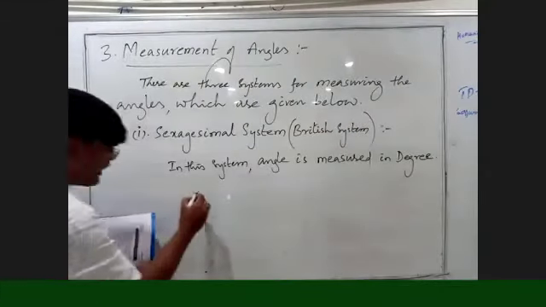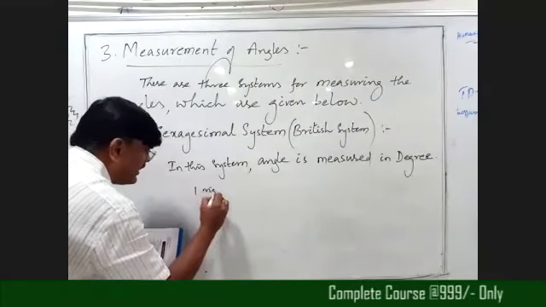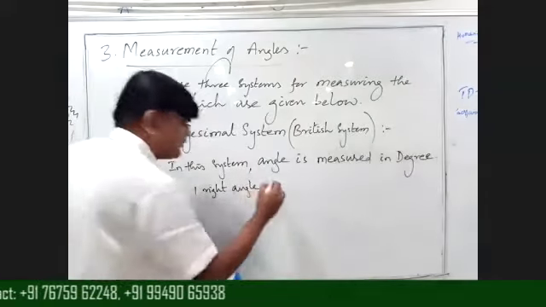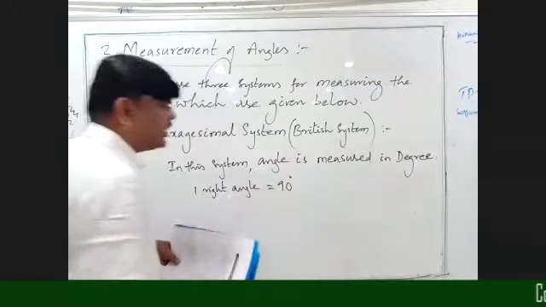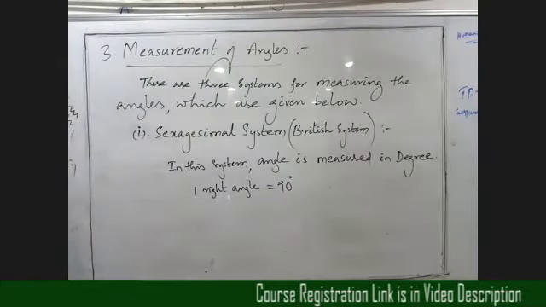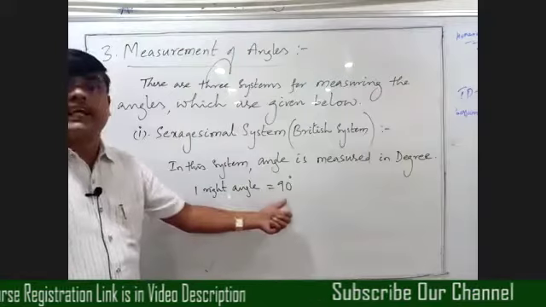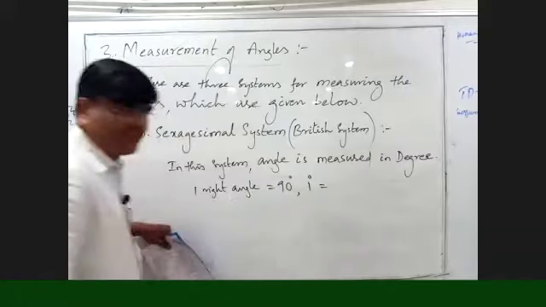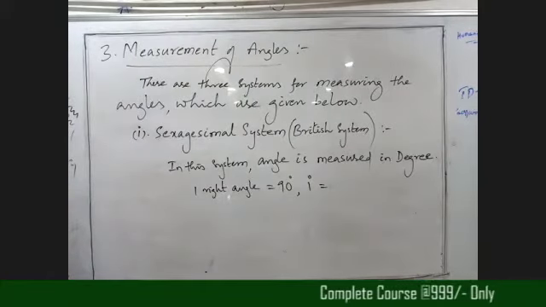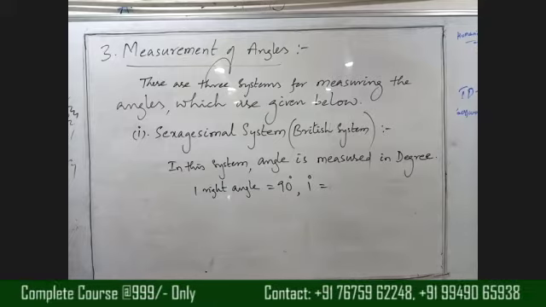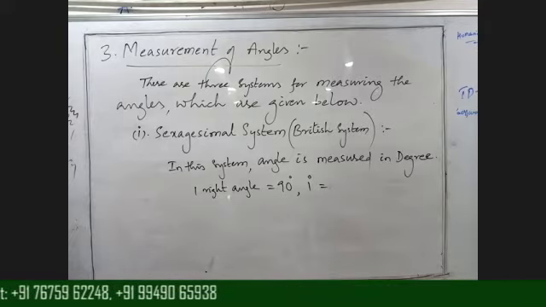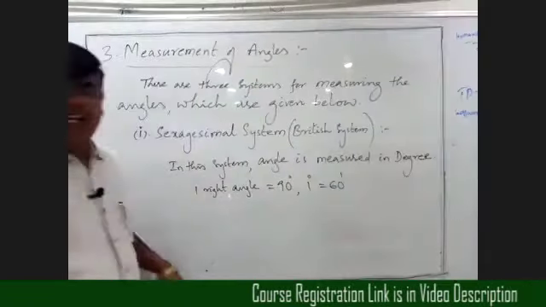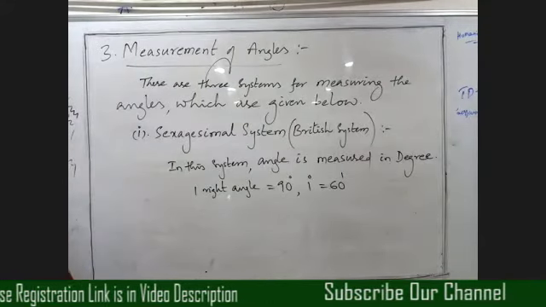In the next line, write down, beta: in this system, one right angle equals how much? One right angle equals 90 degrees. In this system, we have considered one right angle as 90 degrees. And 1 degree equals 60 minutes. Very good, super.